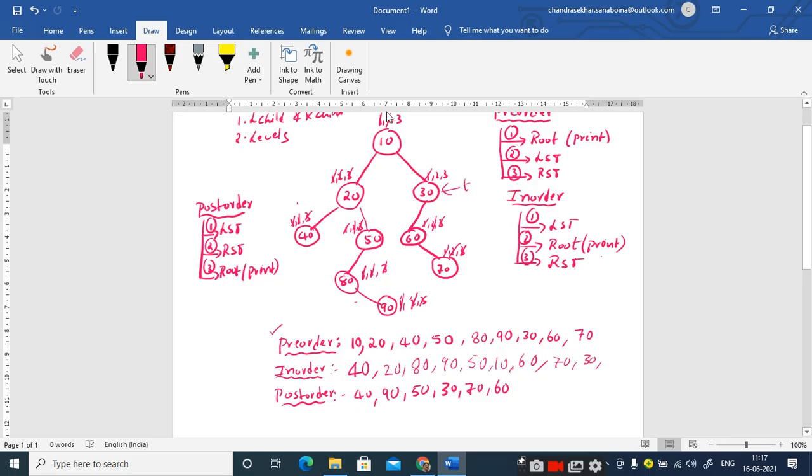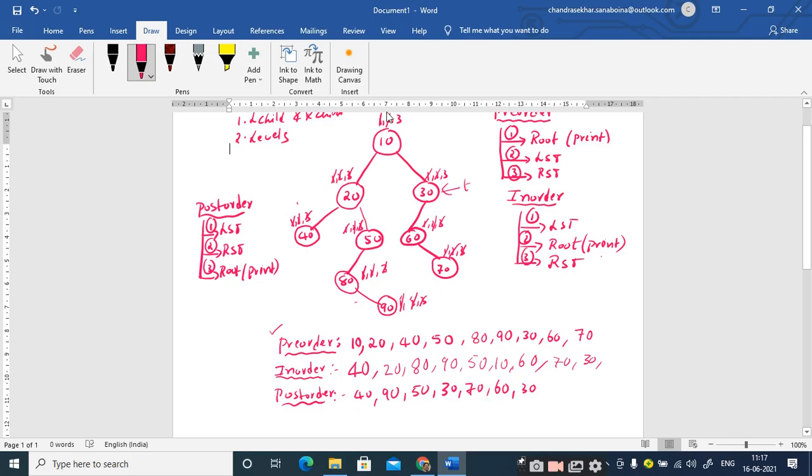Now my T is pointing to 30, and I am done with the first step, which is the traversal of the left subtree. Right here you can observe that 60 and 70 are completed with all the three steps. So left subtree is completed. Now according to the second step, I need to traverse the right subtree. So since there is no right side for 30, I just make a strike of this second step, and the third step is you have to visit the root node.